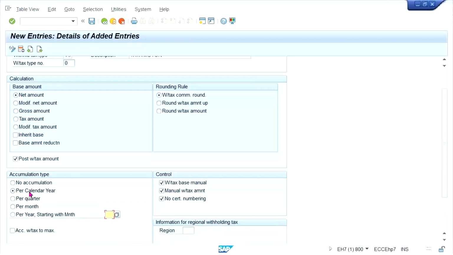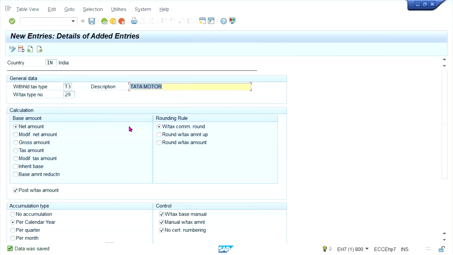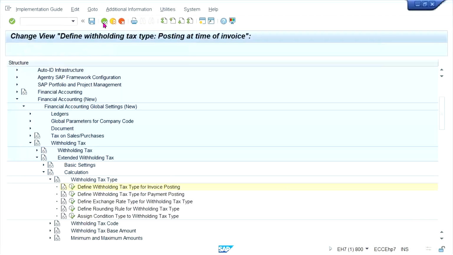So I'll just do one thing. I have selected calendar year, save it. Okay, now come back. First of all, T3 I have defined.